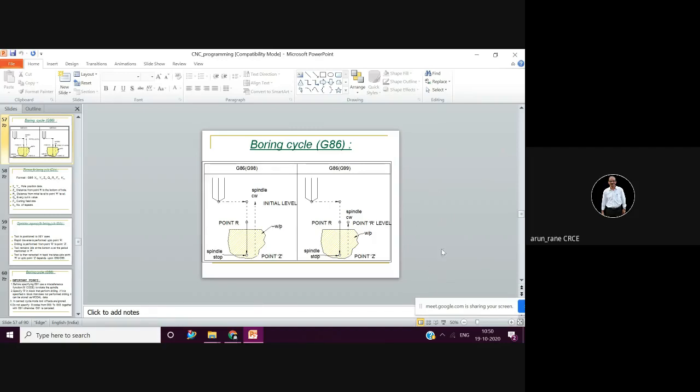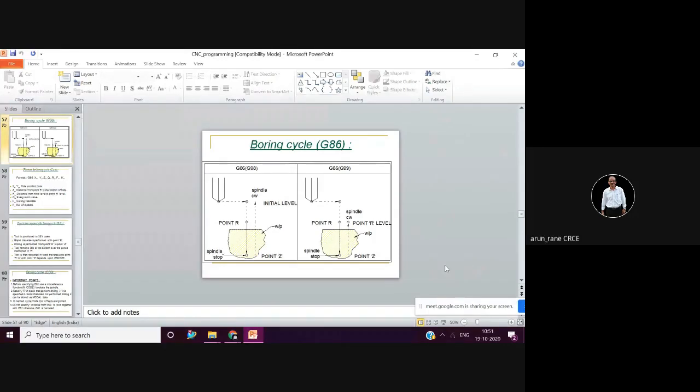Means what? The boring bar, when it stops rotating, will come to the same position, that is the same degree, 0 degree. This is what is called the orientation. 0 degree means whichever condition you put it in, it will stop at the same. So the tool will be exactly at 90 degree.